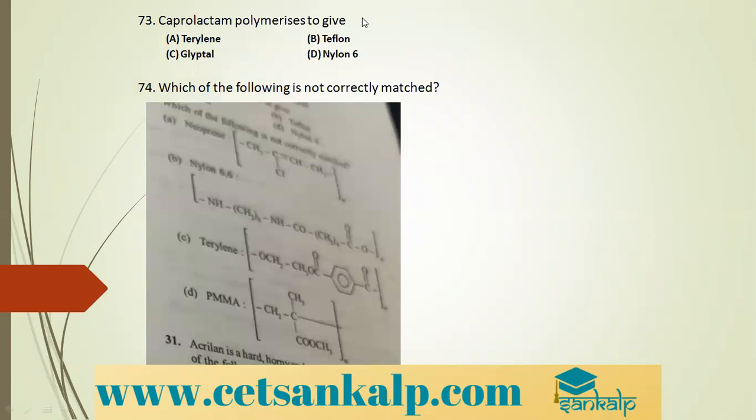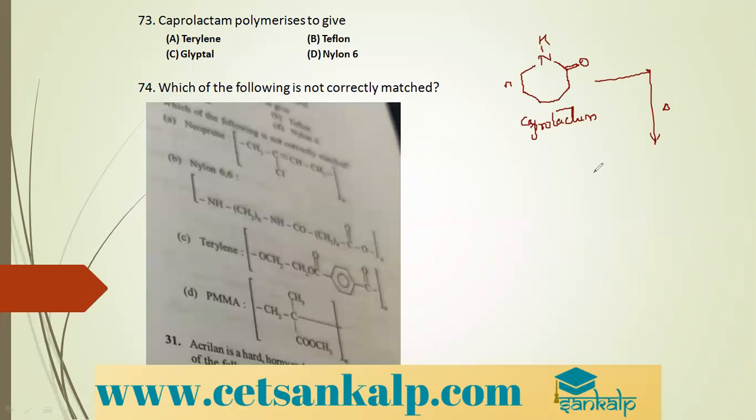Next, caprolactam polymerizes to give what? I'll show you the structure of caprolactam. Just look here: 1, 2, 3, 4, 5 and 6 carbon atoms. This is caprolactam. When caprolactam is subjected to polymerization under heat, this bond gets broken.